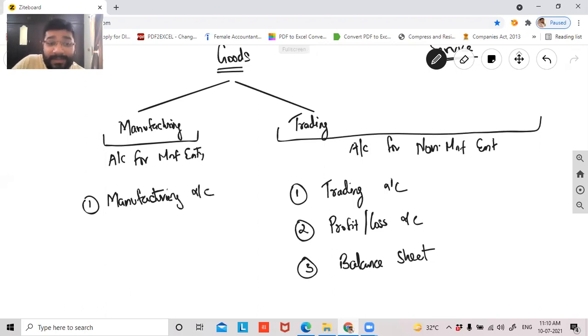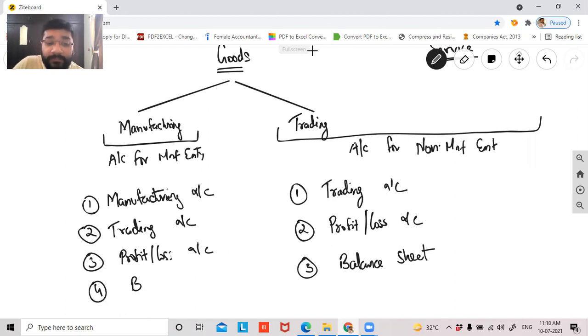Manufacturing account. Second will be trading account. Third will be profit and loss account. And the fourth one is balance sheet. So if I compare these two, guys, for the manufacturing entity, we prepare an additional account called manufacturing account.